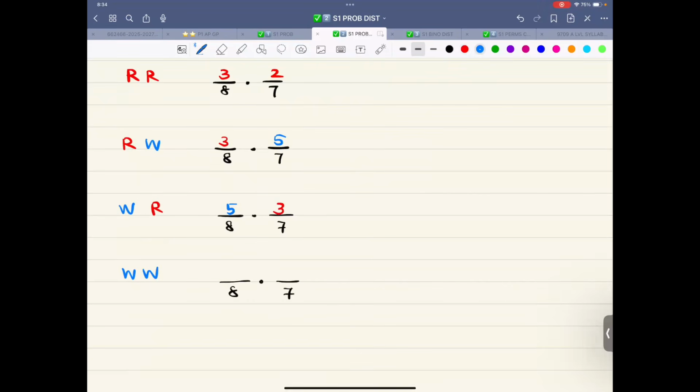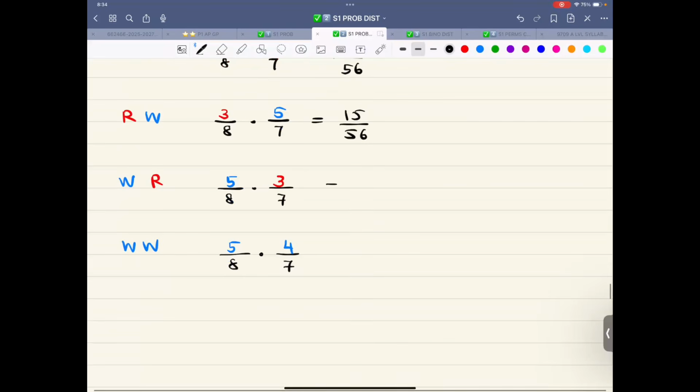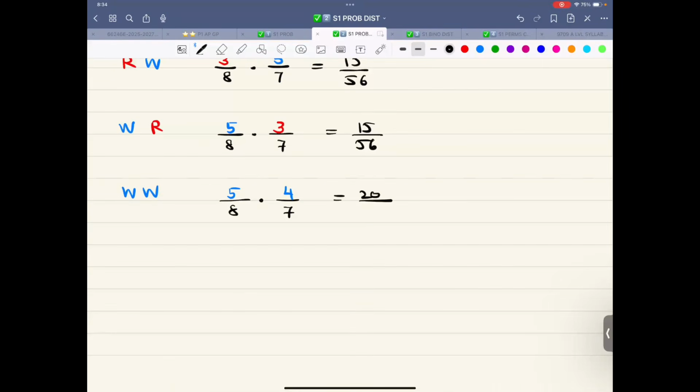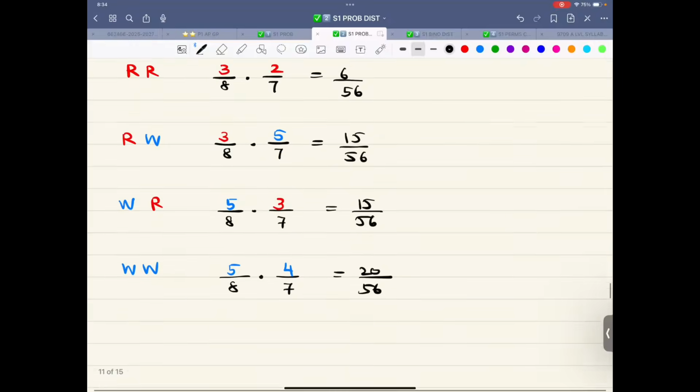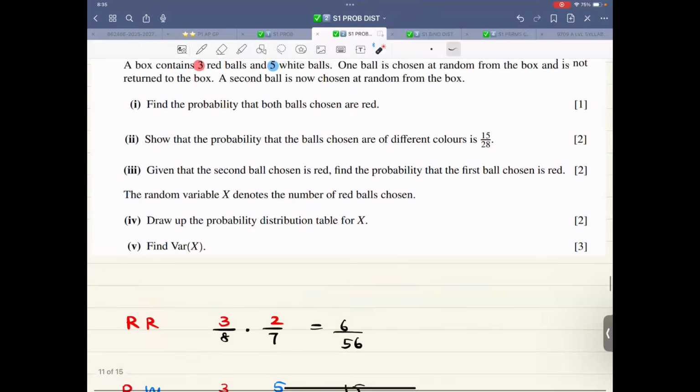And then white and white, that is 5 and 4. So this is 6 over 56. This is 15 over 56. This is 15 over 56. This is 20 over 56. Let's double check. 15 and 15, that is 30. 30 plus 20, 50 plus 6, 56. 56 over 56 is 1.